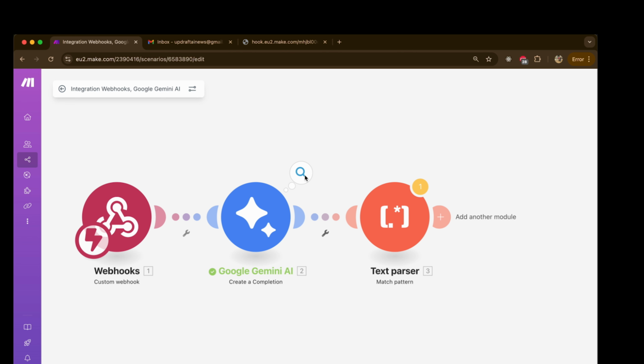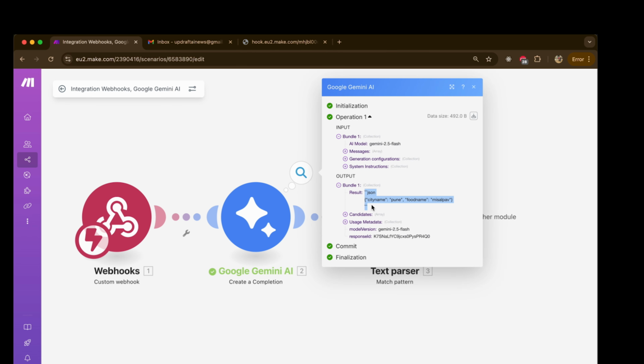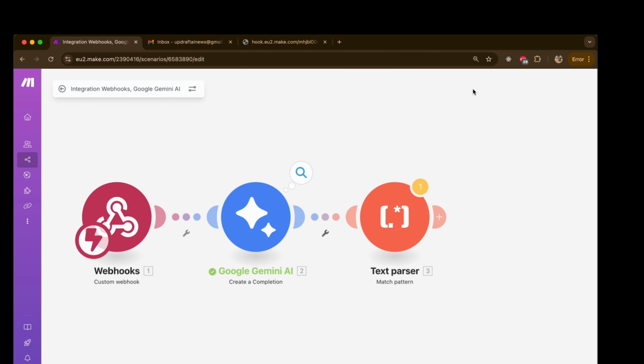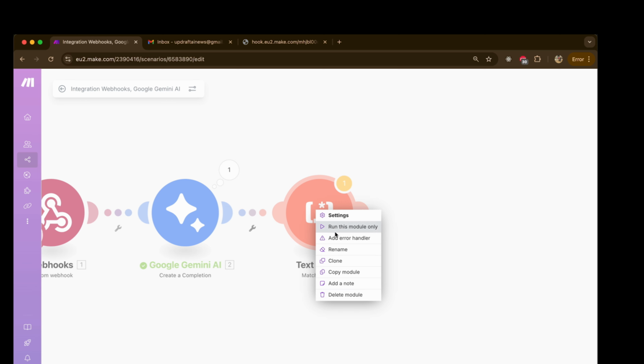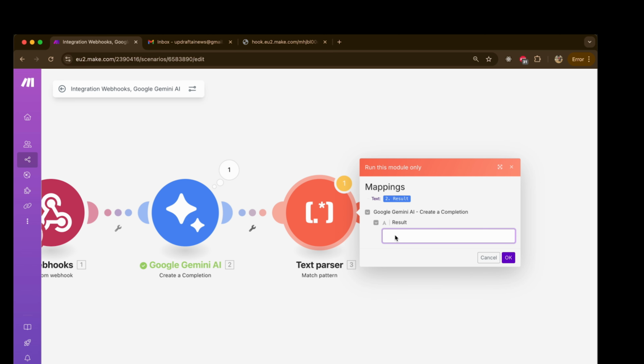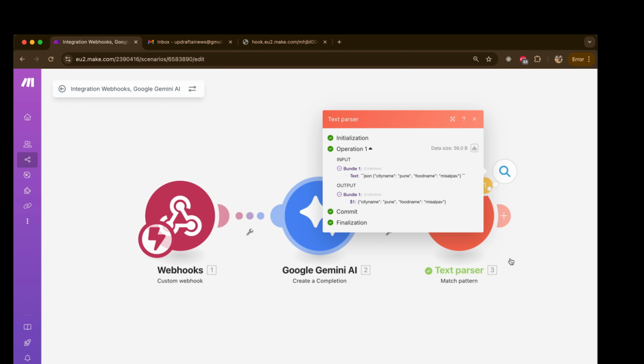So let's copy the output we got from the previous JSON. I'll click on copy, and I'm going to run this module and paste the result which we got from the previous one. I'll click on OK. So you can see that it automatically parsed this JSON and gave the output in a JSON format. So I will copy this.